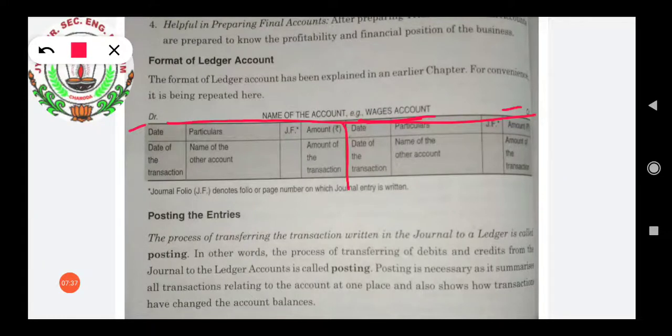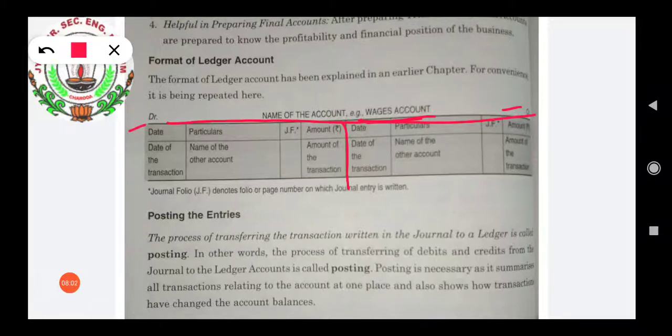Now after the particulars column we have the journal folio number. Journal folio number means the folio from which we have taken this transaction, which will be recorded. And the fourth column is the amount of the transaction. Okay. Now the same will be repeated for the credit side.